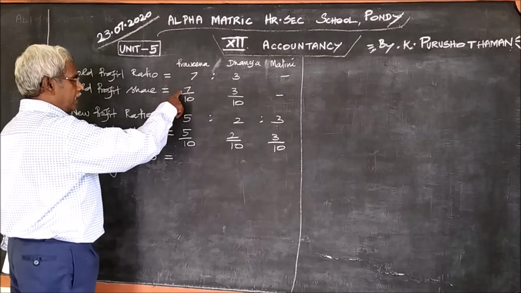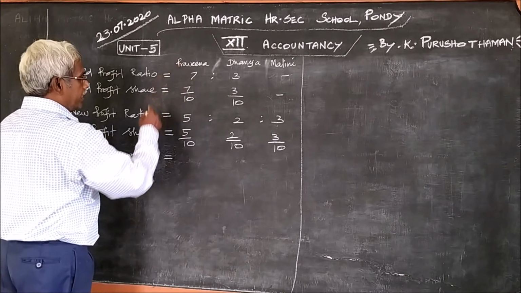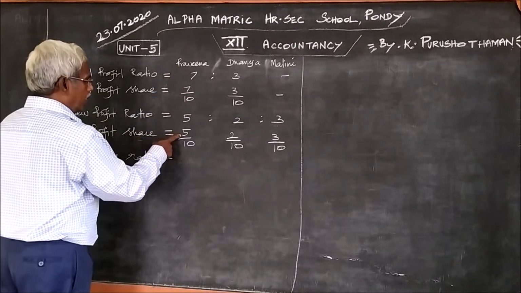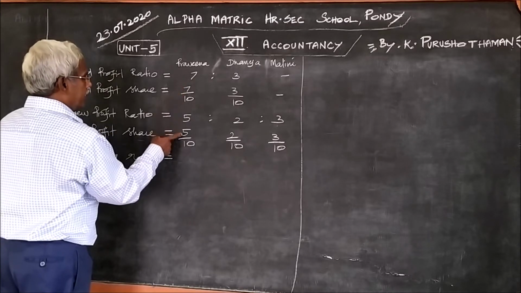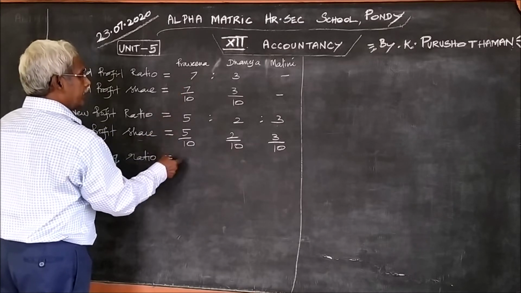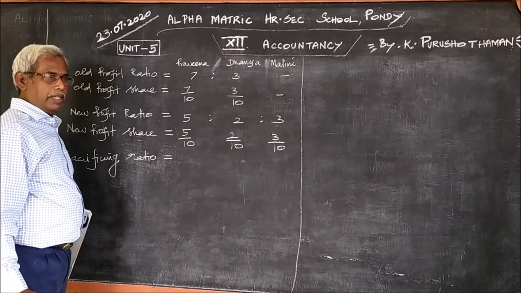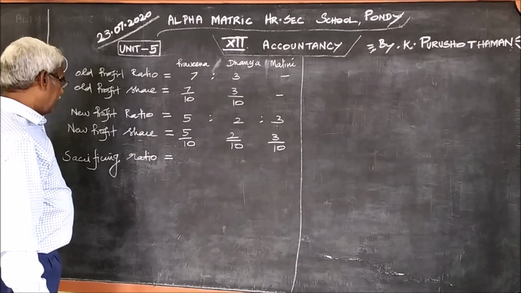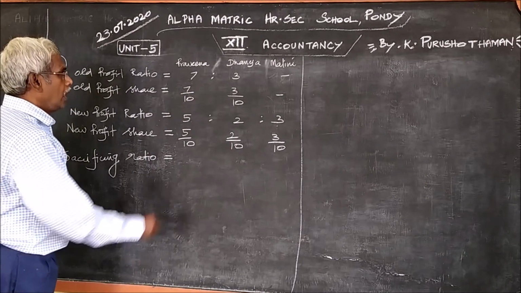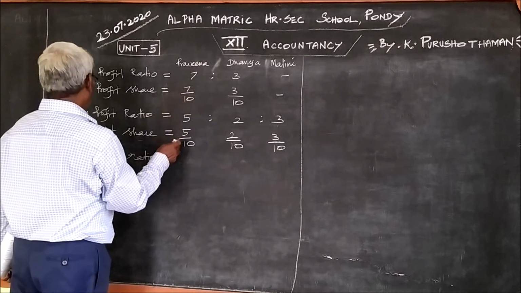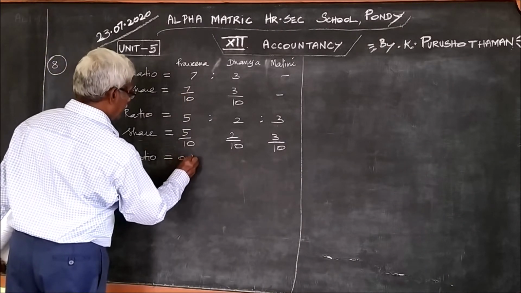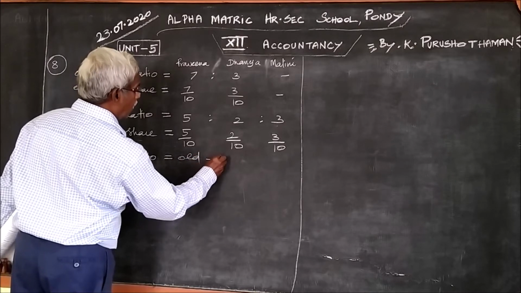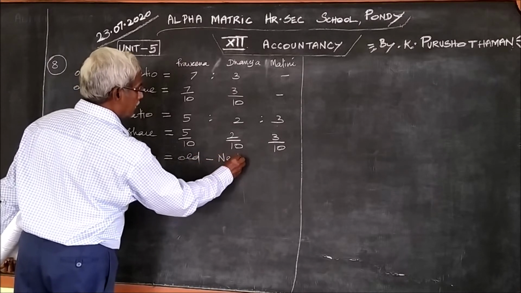Here already, for example, Praveena earns 7. Now the new one is only 5. Therefore, the difference 2 is given to Malini. So, the sacrifice is 2. How to find it? Old minus new. Sacrificing ratio is equal to old minus new.